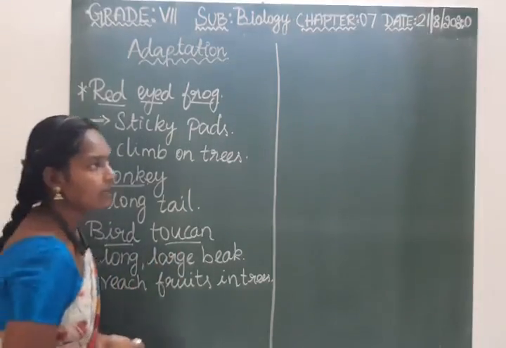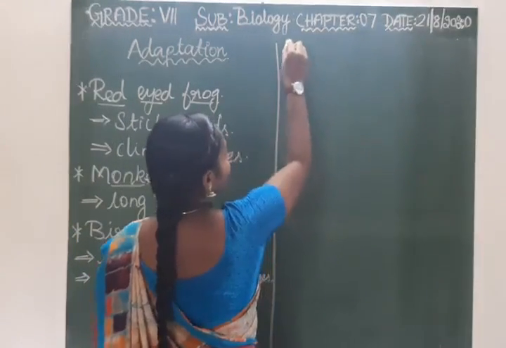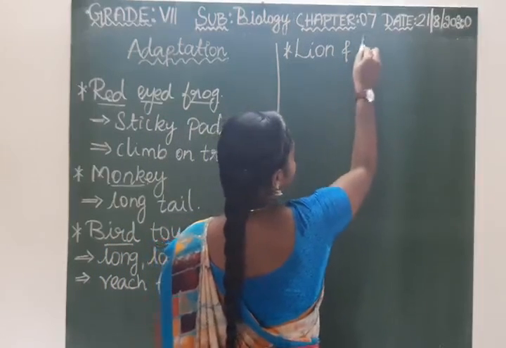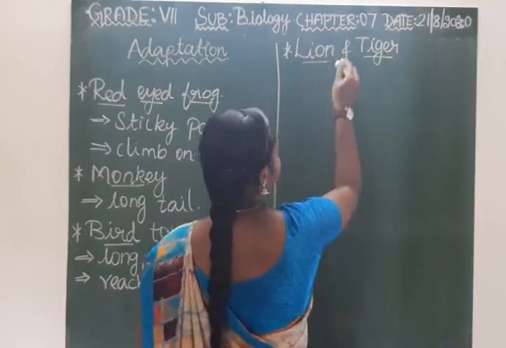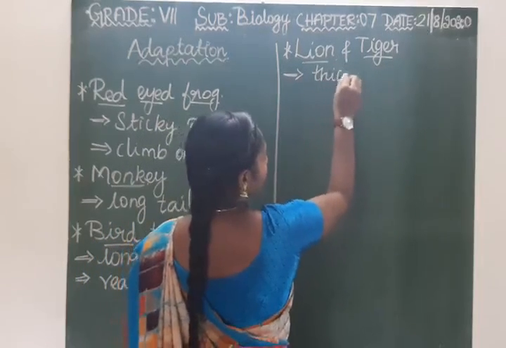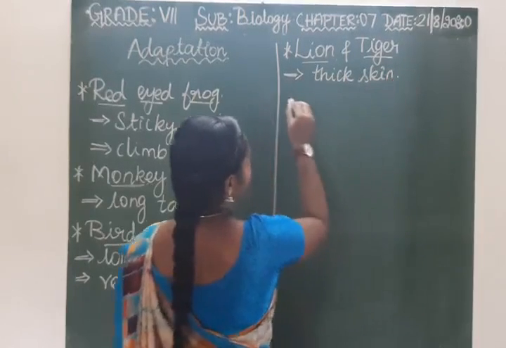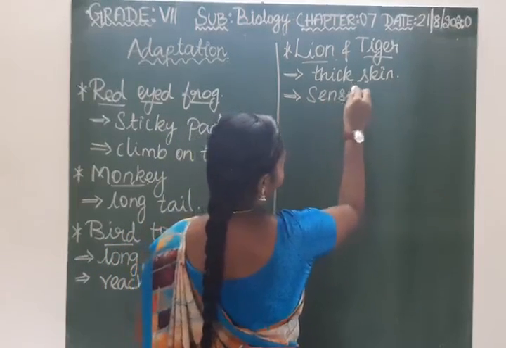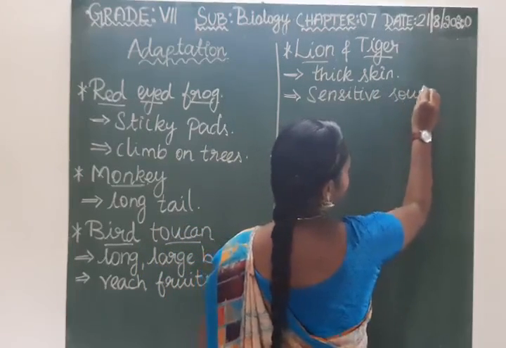Next we are going to discuss the lion and tiger. What is the adaptation here for the lion and tiger? They have thick skin and sensitive hearing. Even a soft sound they are able to hear.